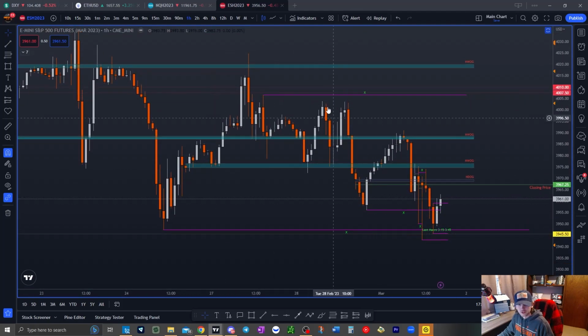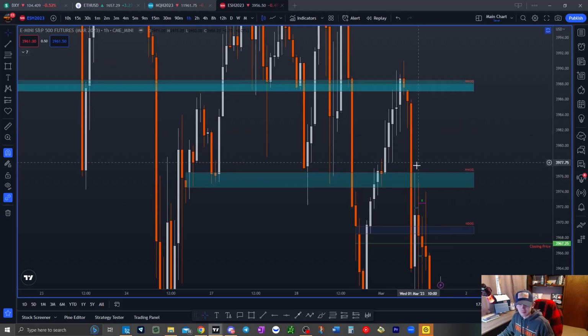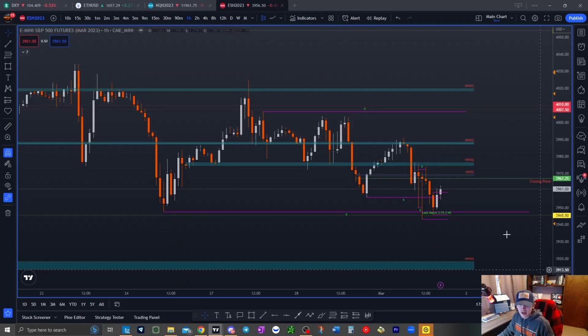So we order flow on the way down. We are bouncing off the NWOG. We're filling in a fair value gap that's also in here. So we came up to a premium and we came down. This could have acted as a discount, or it could have bounced off here to trade up, but we closed very bearish. The smart money showed their hand with this one massive leg down.